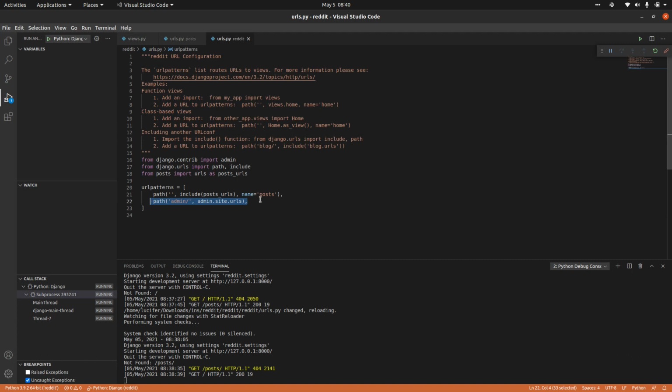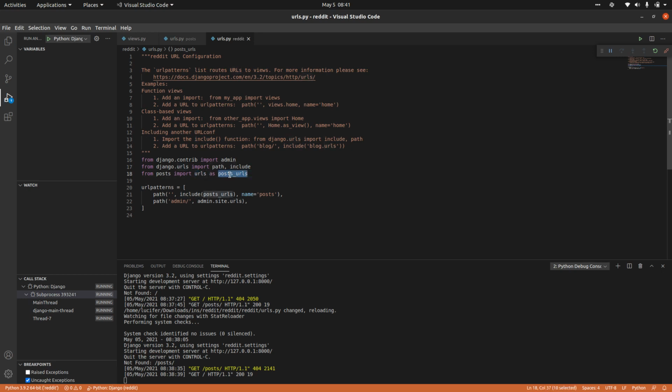I have to include my post URLs. Whatever URLs I have created in posts, I have to include them in the project URLs as well. To include, I first have to get the include function from django.urls, and I also have to import post.urls as post URLs. This is just an alias name I'm giving for this file.